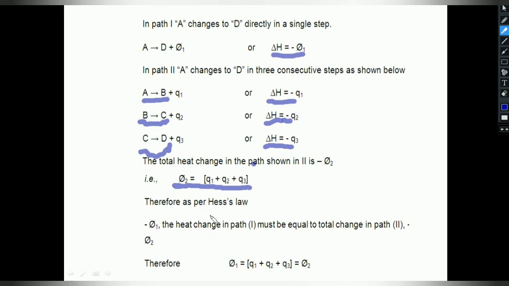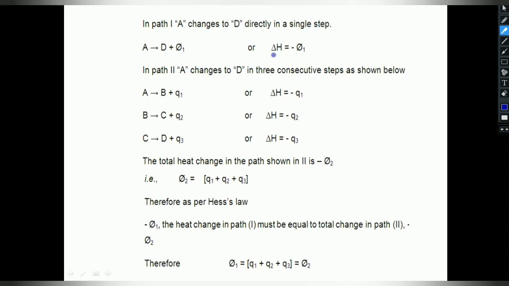According to Hess law, the heat change in a chemical reaction, whether the reaction takes place in a single step, directly, here in our example A to D, or in multiple steps, remains the same. Therefore, as per the definition of Hess law, phi 1 should equal phi 2. Therefore, phi 1 equals Q1 plus Q2 plus Q3, that equals phi 2. So this is the explanation of Hess law. A very easy concept, students. Please concentrate on this. Very important from the examination point of view.